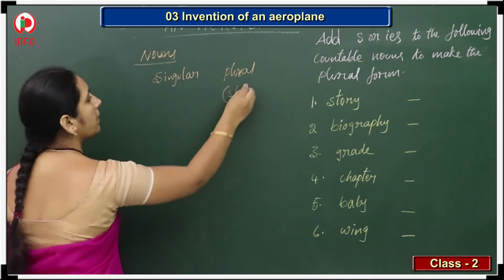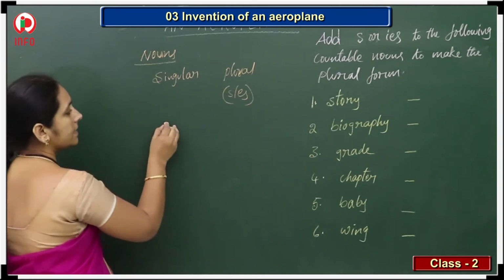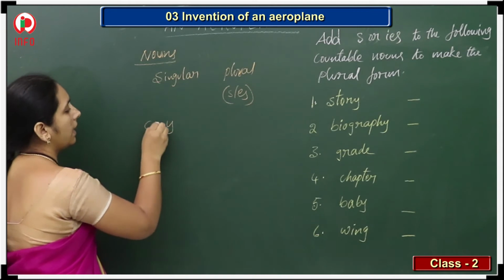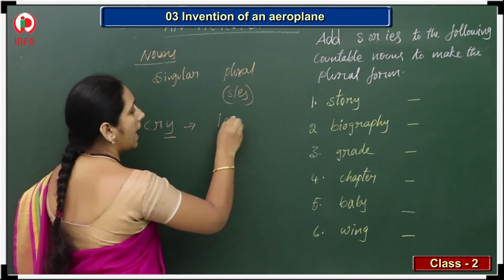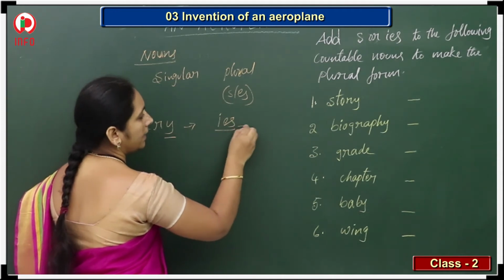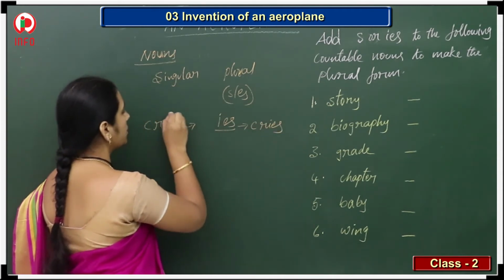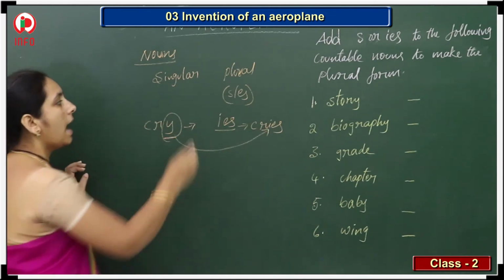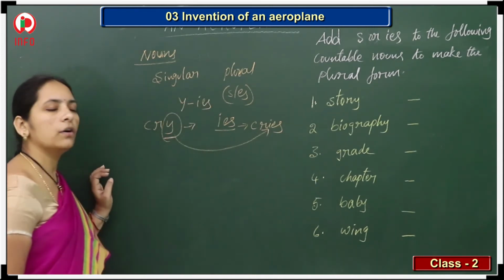Not only this, in some words, if the singular ends with y, then to write the plural form, ies should be added. Then it becomes cries. So instead of y, we get ies. Okay, y will be replaced with ies in some kinds of words.